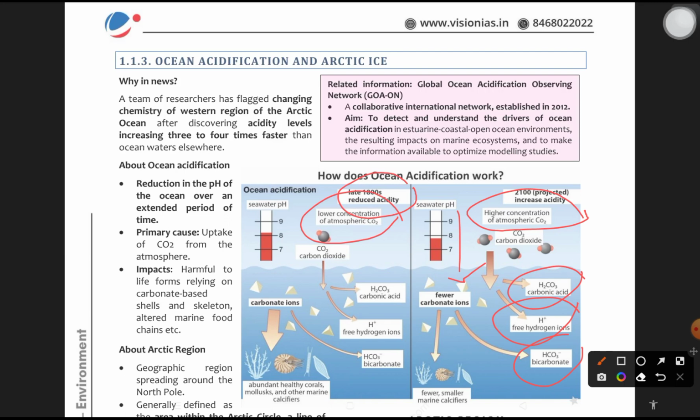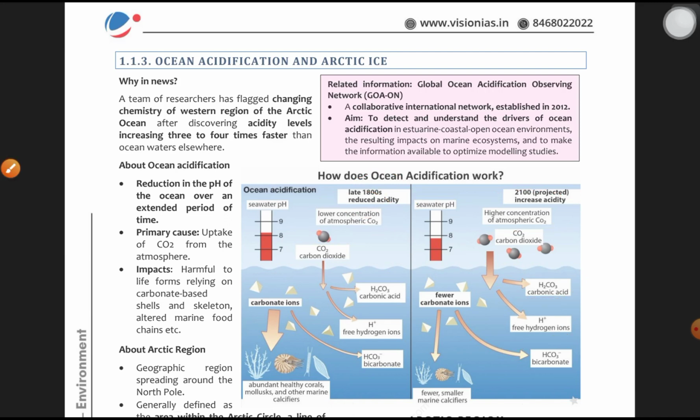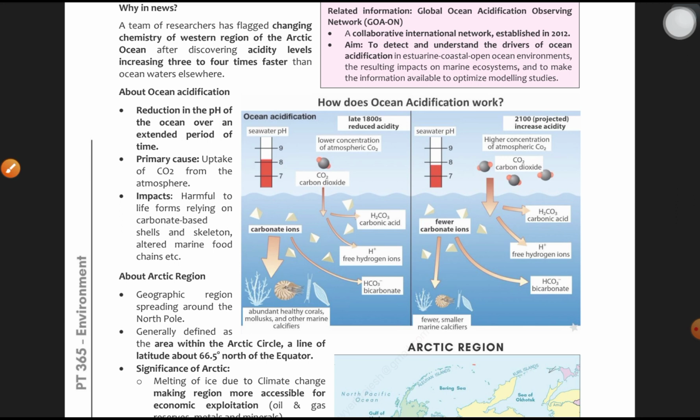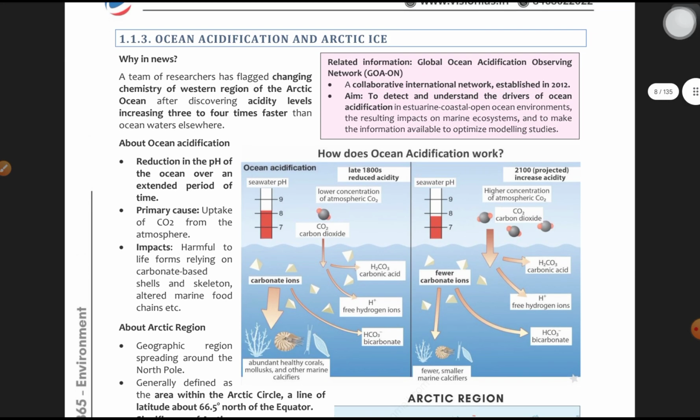Okay, now what does it affect? What is the problem with such ocean acidification? It is harmful for a lot of marine animals and ocean life. That is the simple answer. Uptake of carbon dioxide from the atmosphere is the major cause of ocean acidification. So why was this in the news? Because a team of researchers in the Arctic Ocean region found that near the Arctic Ocean, acidity levels are increasing.